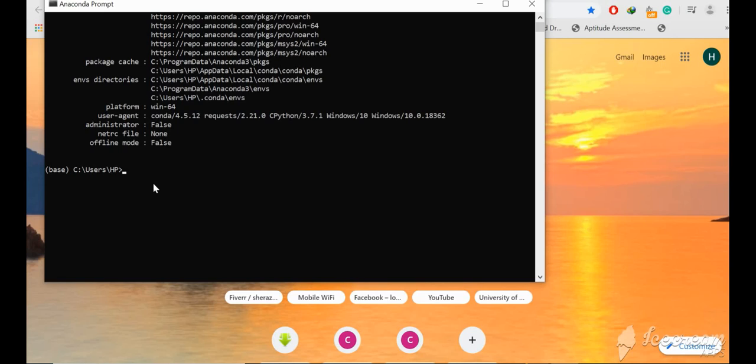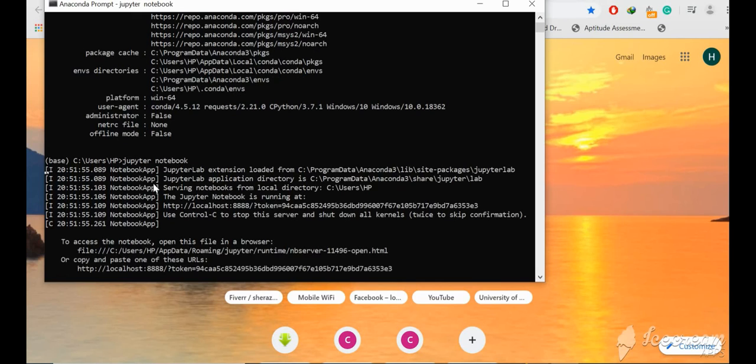For opening or running the Jupyter notebook, just type jupyter notebook here and hit enter. It will take a few seconds because I am running this for the first time.